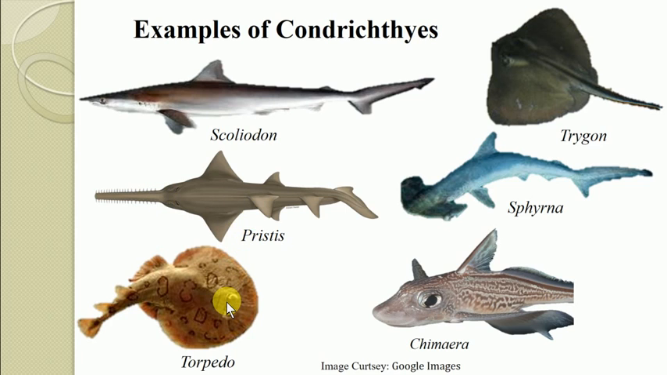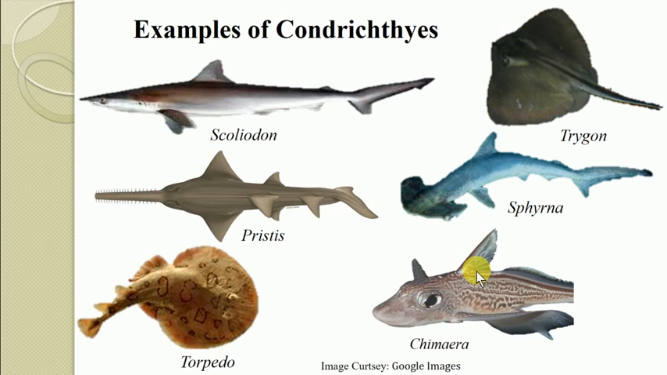This torpedo, also referred to as the electric ray, very much resembles the stingray but has some differences, which is why it is referred to as the electric ray. And another one is the chimera, also known as the ghost shark, the ratfish or the rabbit fish. So these are a few examples belonging to the class Chondrichthyes.